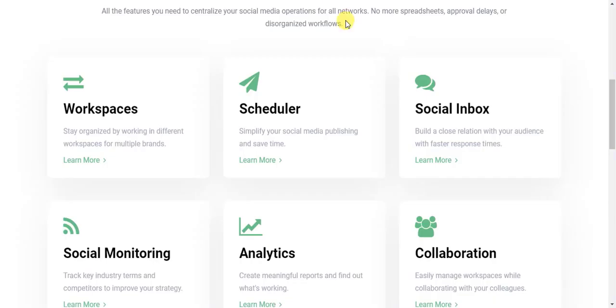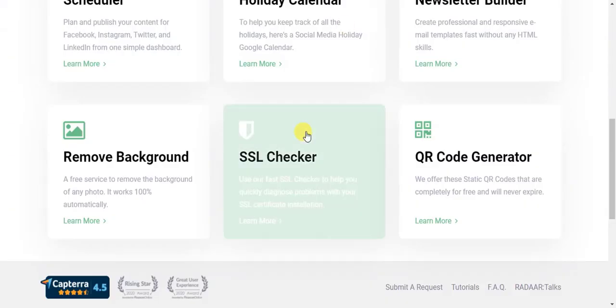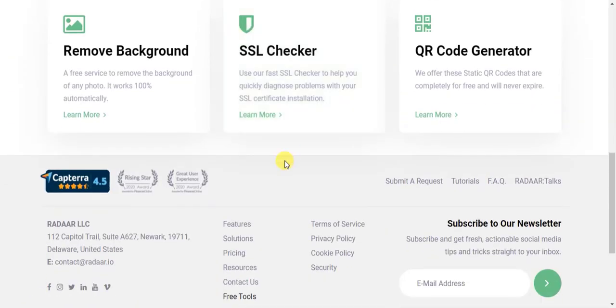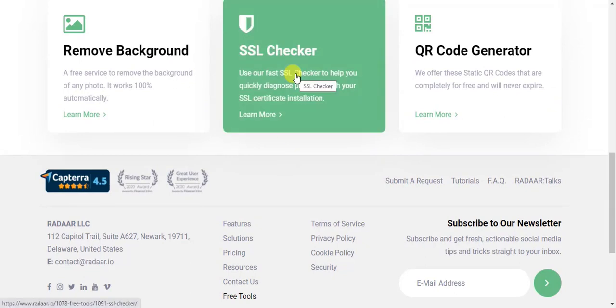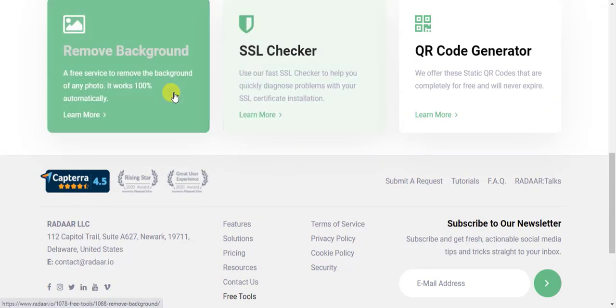So just go back, and I think the internet is not working right now. See, so you can log in using this, and I have shown so many things. So here's the SSL checker, and here's the background remover tool. There are a lot of things you can do in this. Yeah, I mean, it's pretty good.